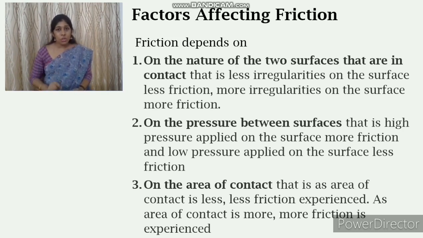But in the case of 2 kilogram, lesser weight, so the pressure between the surfaces is also lesser. So the friction will also be lesser. So here we can say that on the pressure between surfaces, high pressure applied on the surface means more friction. Clear? And low pressure applied on the surface means less friction.